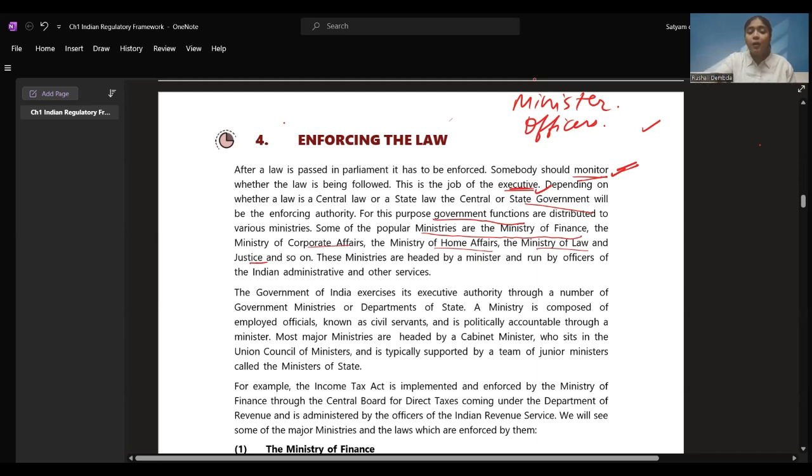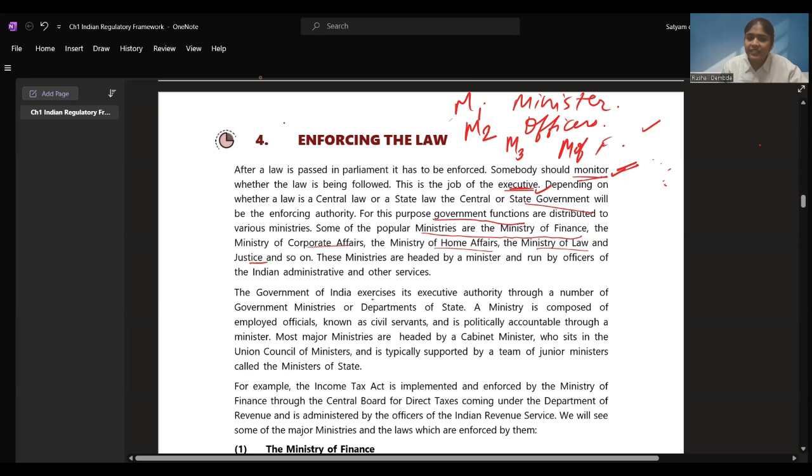Now, the Government of India exercises its executive powers, executive authority, through a number of government ministries or departments of state. There are n number of government ministries. For setting up the water resources, there is going to be a ministry. Then for the waste management, there is going to be a ministry. And for the laws to be followed, there will be another ministry. For checking on the finances, there is the Ministry of Finance, right? There are n number of ministries available.